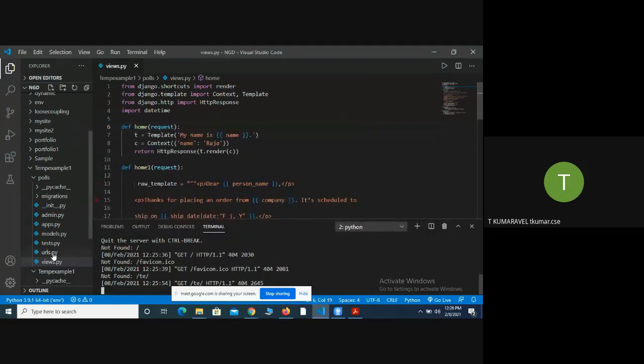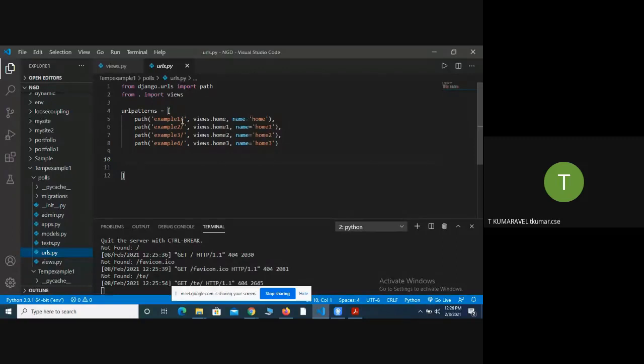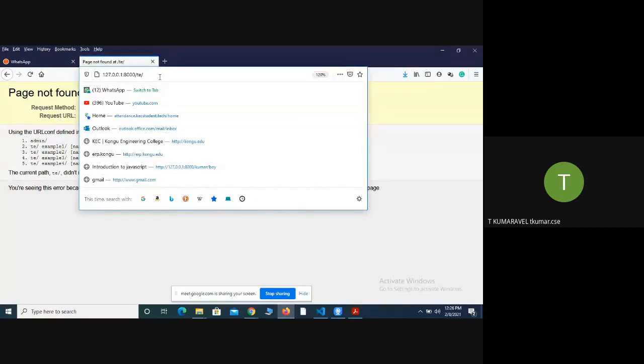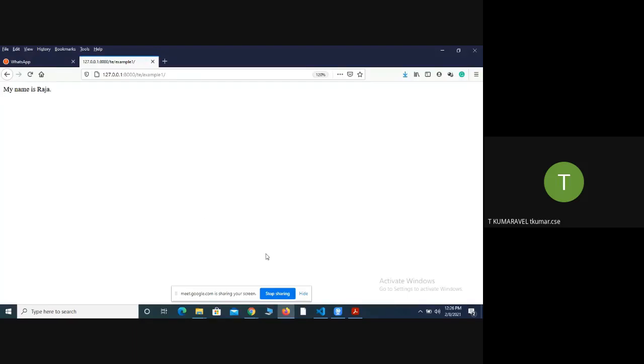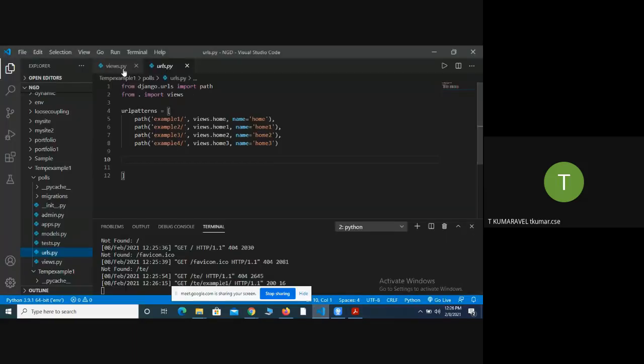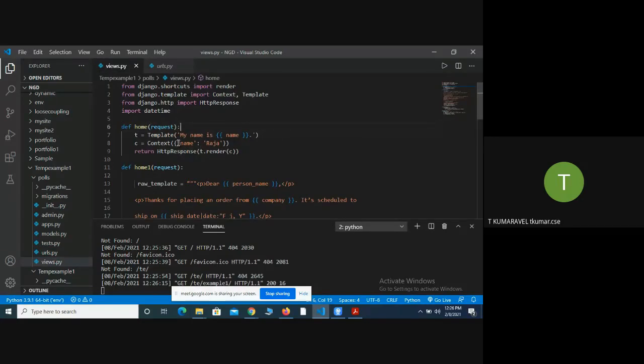I have mapped this URL, example 1. So what happened? Look at the function. First I create the context, which is nothing but a dictionary. I have a key called name, associated with the respective value, Raja. Before that, I create the dictionary. So I am passing the dictionary value as the argument for the template.